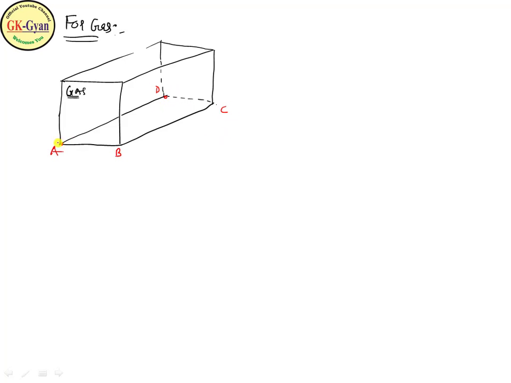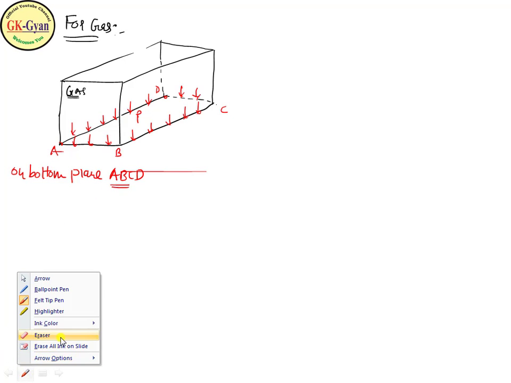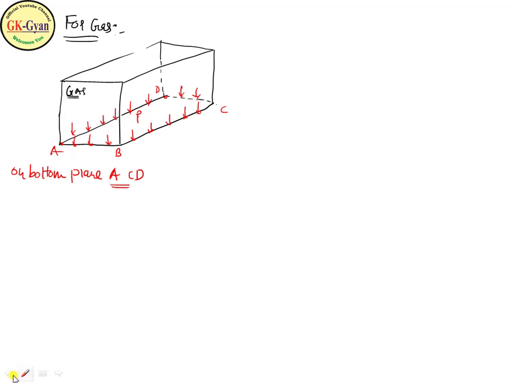Pressure will act on this plane like this, P, on this planar bottom face. So in this case, uniform pressure is acting on the bottom face ABCD.